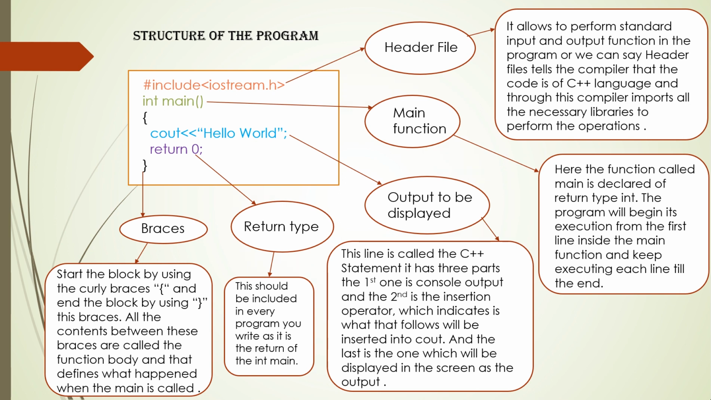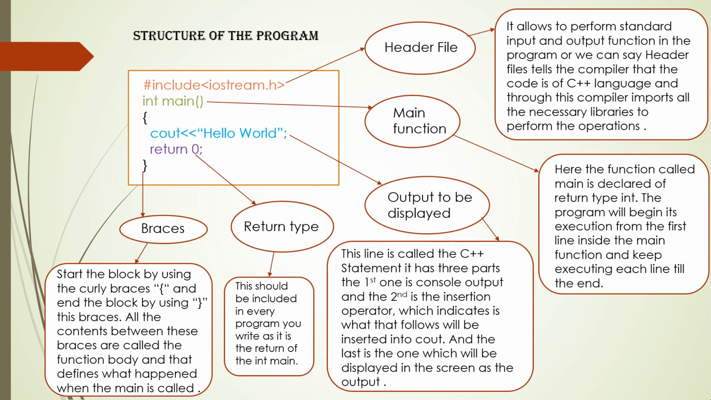The line cout hello world tells us that it will display hello world on the output screen. This line is called a C++ statement and it has three parts. The first one is console output, that is cout, and the second is the insertion operator, which tells what is to be displayed on the screen, and the third is the statement that you want to display on the screen. It can be anything. Here I have written hello world. You can even write your own name.